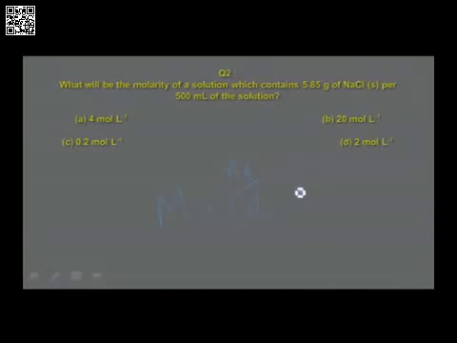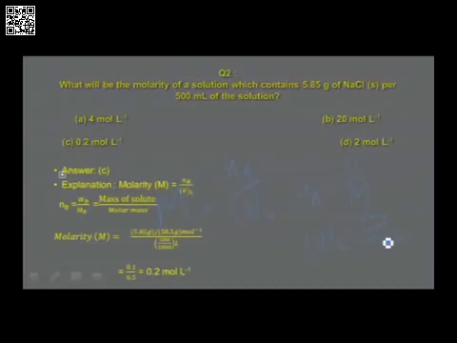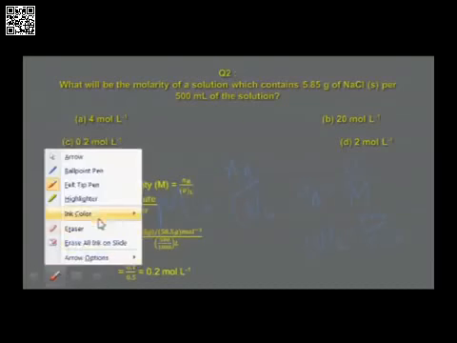nB is calculated by the formula W by M, where W is the mass of the solute divided by the molar mass. Volume in liter is equal to volume in ml divided by 1000. So therefore, you now find the answer I have calculated. It is given like this: